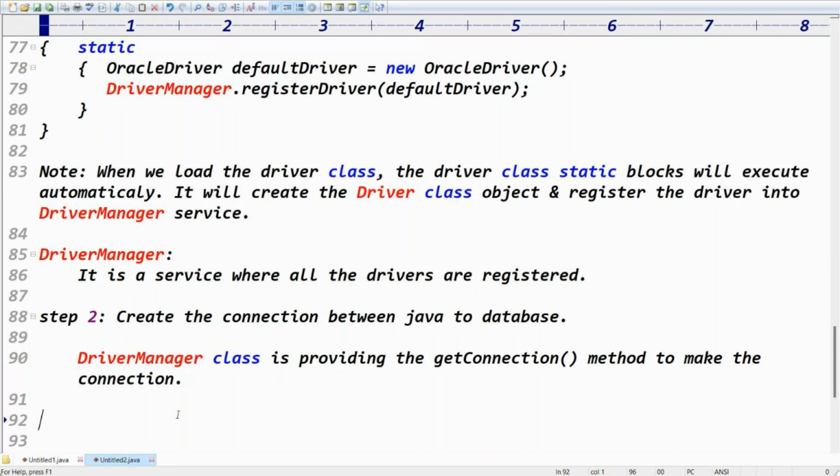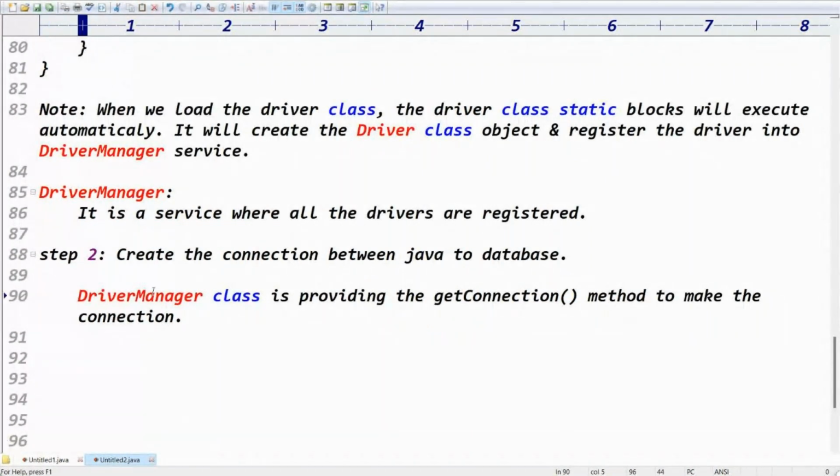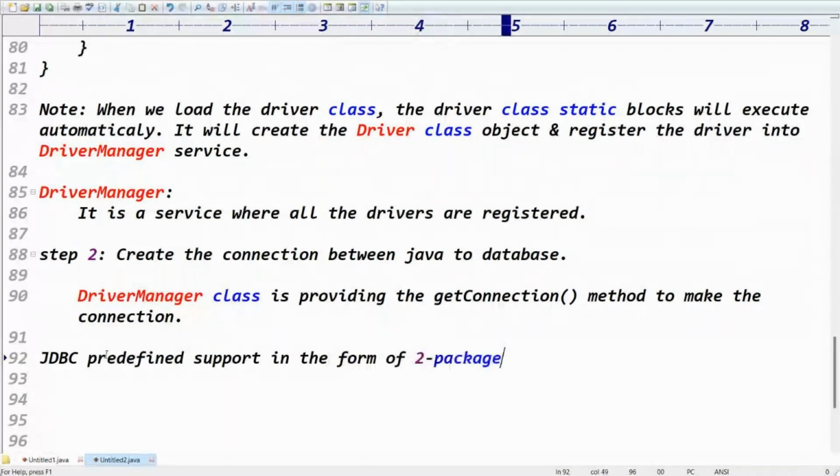Can you please open the DriverManager class and check the getConnection method syntax? Because JDBC predefined support comes in the form of two packages. Core Java contains almost 14 packages in total. JDBC predefined support classes and interfaces in the form of how many packages? Two packages.